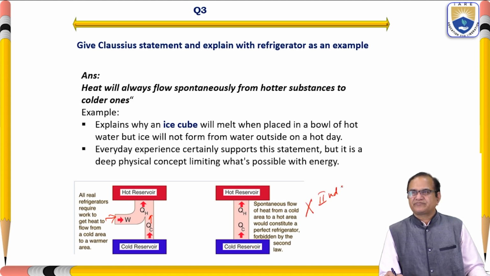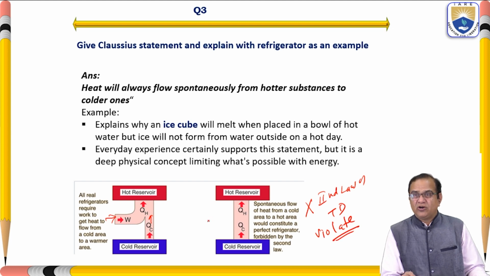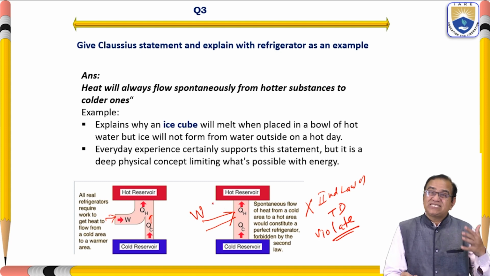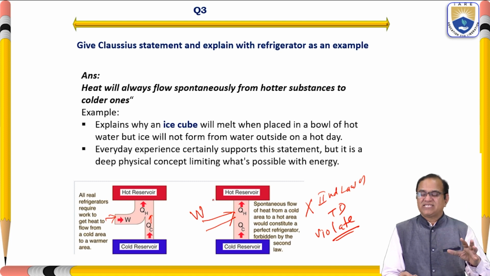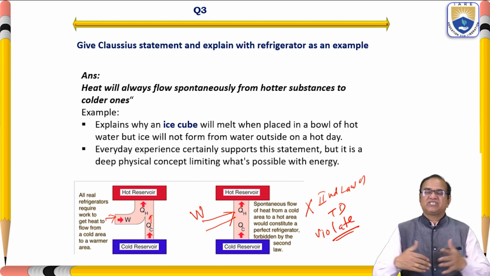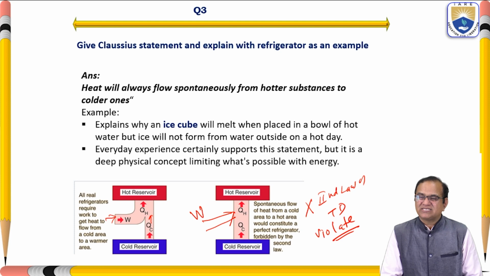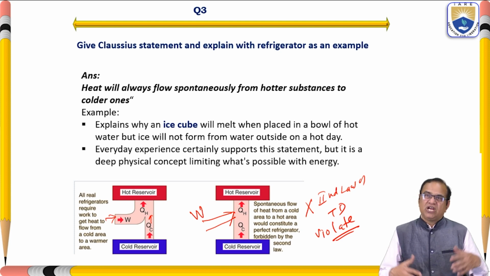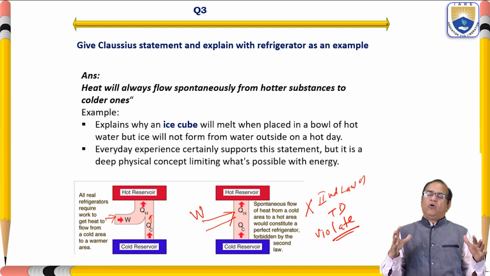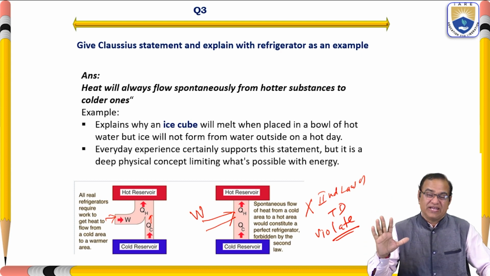The second law of thermodynamics is violated here. This type of process is not possible, and if you want to do it, you have to add work here. If you are able to do this by adding the work, then only it is possible. So this is the Clausius statement, and it is used for refrigeration, air conditioning and the heat pump. The Kelvin-Planck statement is used for the engine, in which work will only happen if the rejection of heat is taking place.